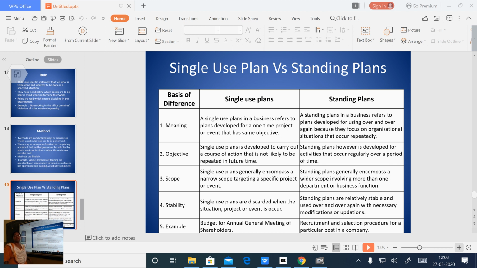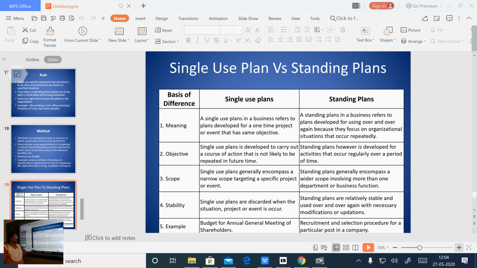Whereas standing plans generally encompass a wider scope, involving more than one department or business function. When a lot of functions, a lot of activities are taken up, we call it a standing plan. I hope you are understanding the meaning, objective, scope. Next we will see the stability.